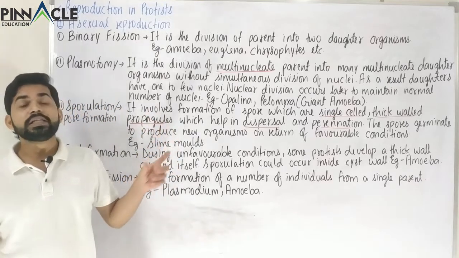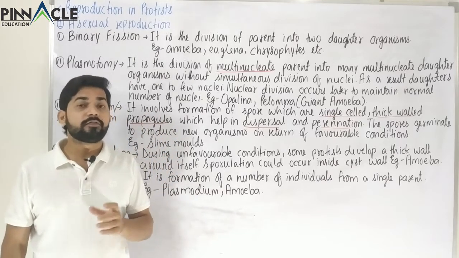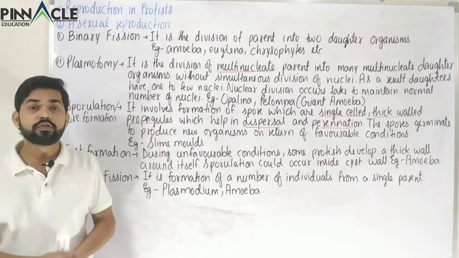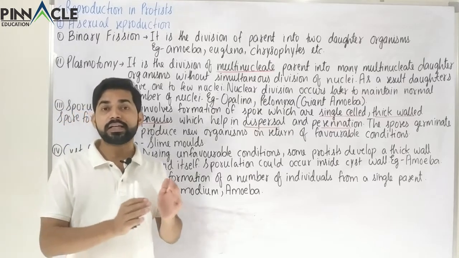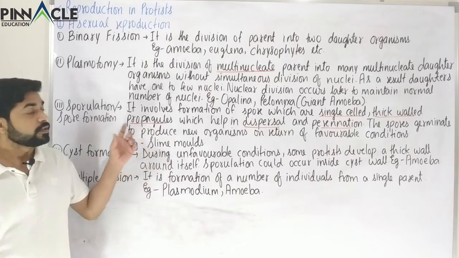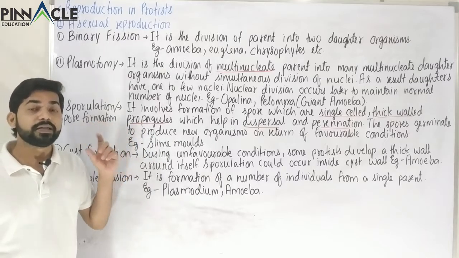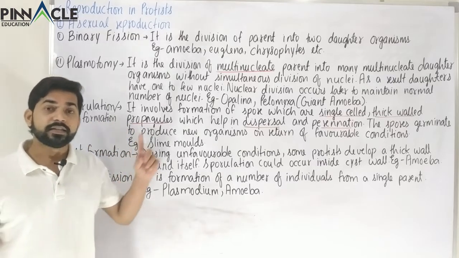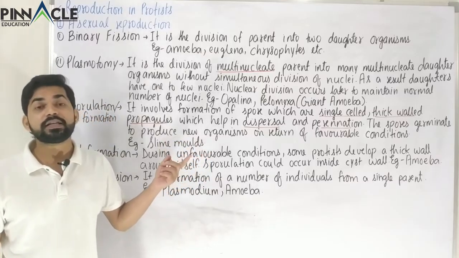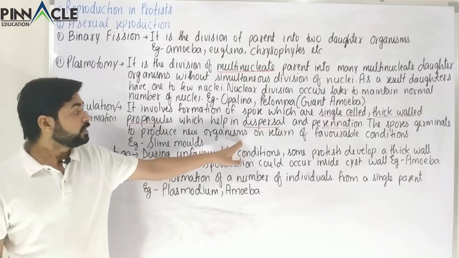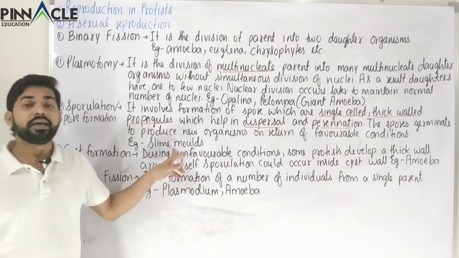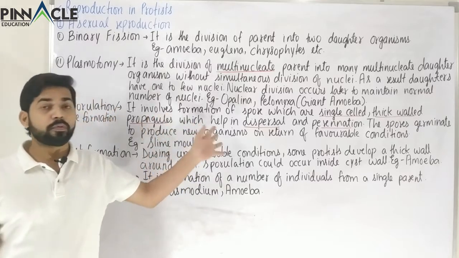So spore formation mainly takes place in the fungi. Most of the various types of spores are normally present in the kingdom Fungi. So the most primitive ancestor of fungi is the Protista. And which one in Protista? It is the slime molds. So we can see here that these slime molds are mainly forming spores.